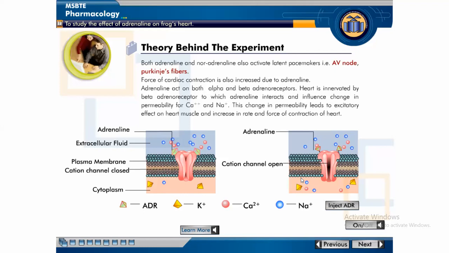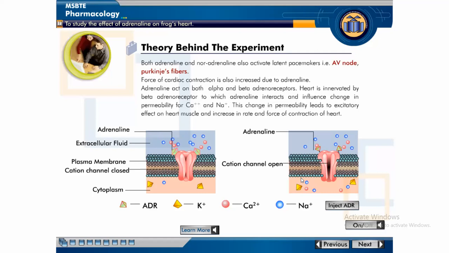Therefore, the permeability of the ions changes and it shows an excitatory effect. There is an increase in the heart rate and an increase in force of contraction of the heart. After administration of adrenaline, it changes the permeability of the sodium and calcium ions. They enter into the intracellular fluid and show positive inotropic and positive chronotropic effect.